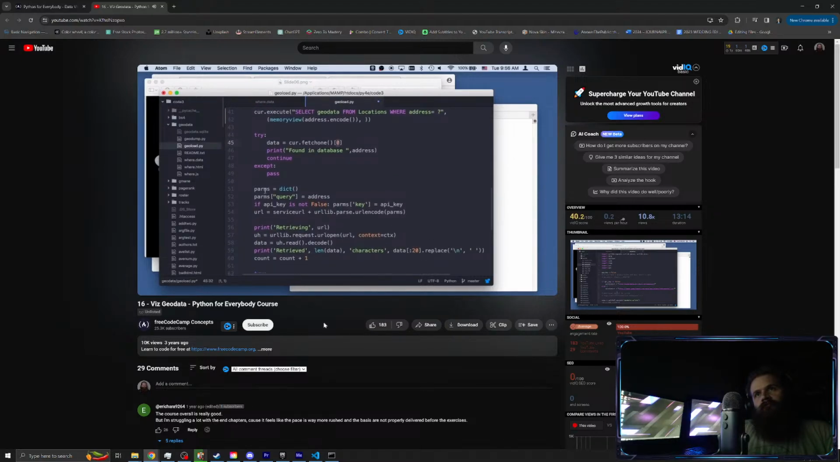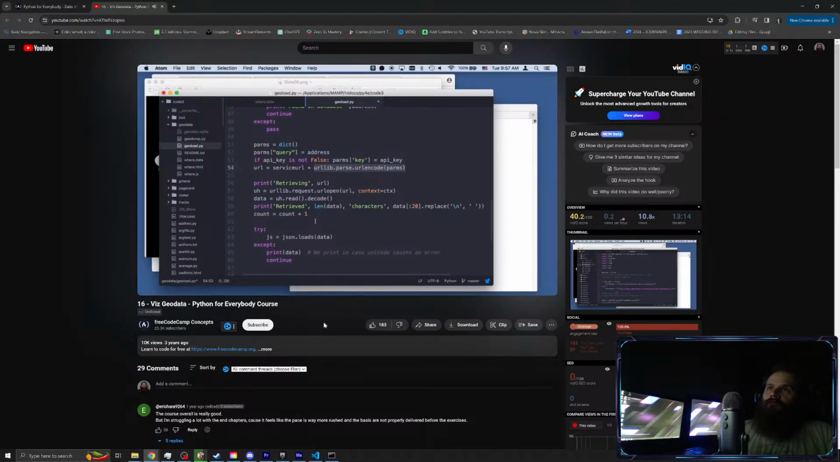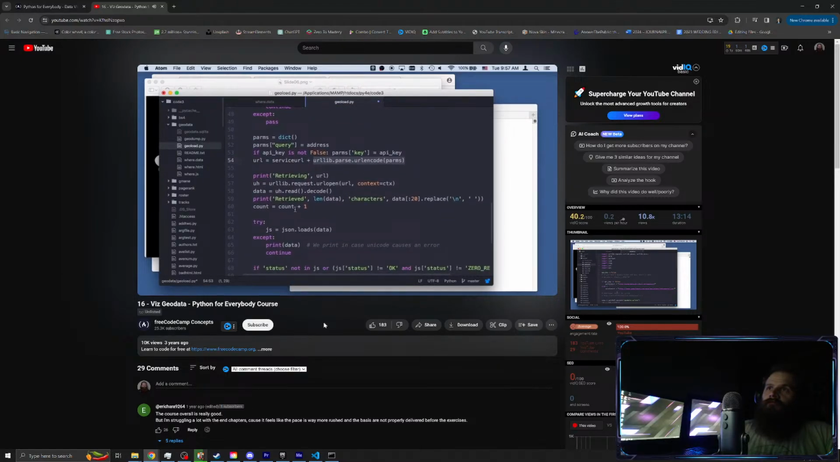We're going to make a dictionary, because that's what we do for the key-value pairs. Everything you've seen so far, I've used constants here, but because we may or may not have an API key, query equals the address, and then key equals the API key. If you recall, urlencode adds the pluses and question marks and all that nice stuff. We're going to retrieve it, read it and decode it, print out how much data we've got, and add a count.